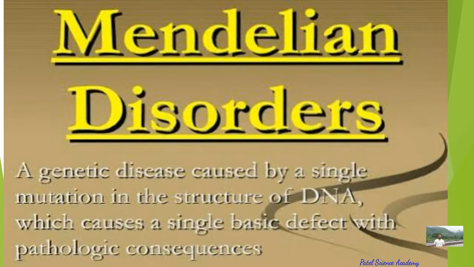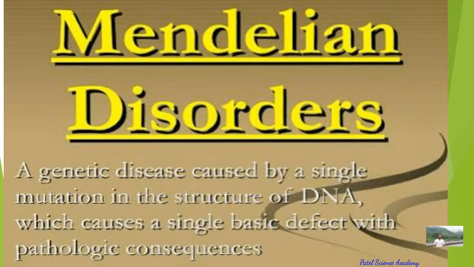So what is this Mendelian disorder? Mendelian disorders are mainly caused due to the alteration or mutation in the gene. It means there is a change in the gene, there is a destruction of some part in the gene, or there is an alteration or mutation in the gene. For example, thalassemia, sickle cell anemia, color blindness, hemophilia, phenylketonuria, abbreviated as PKU, etc. All these are Mendelian disorders.